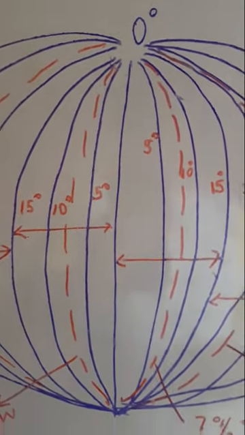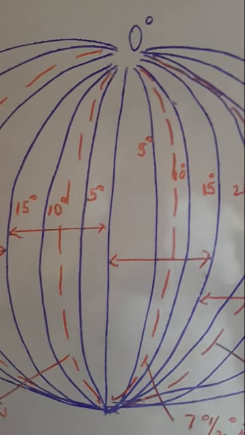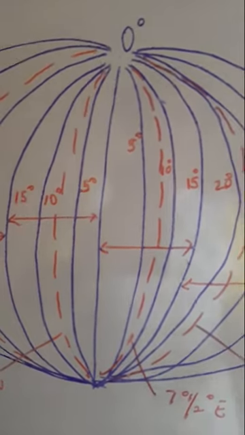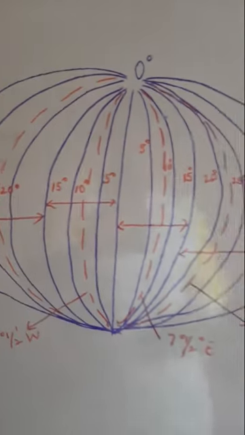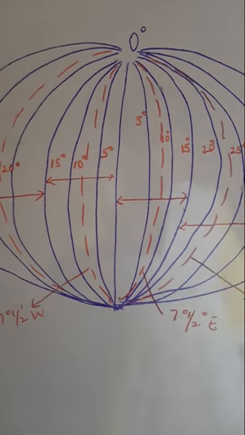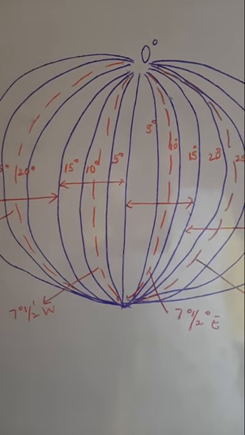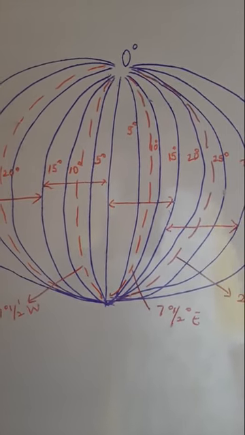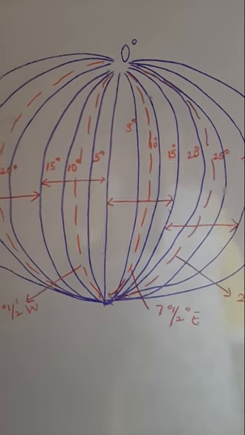Now children, one important thing: I said that time zone fixation was easy because there are a total of 360 longitudes, and we are dividing the entire earth into zones which will be equal in distance.